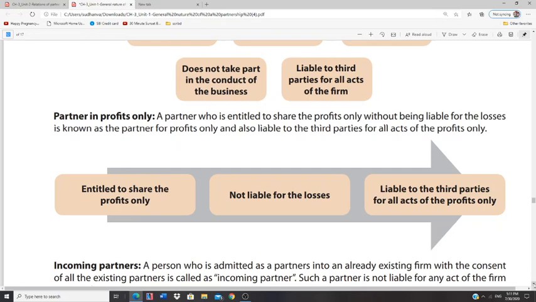In case of partner in profits, this person is quite clever. Here, usually, this person is not liable for losses and he will be entitled only to share profits.